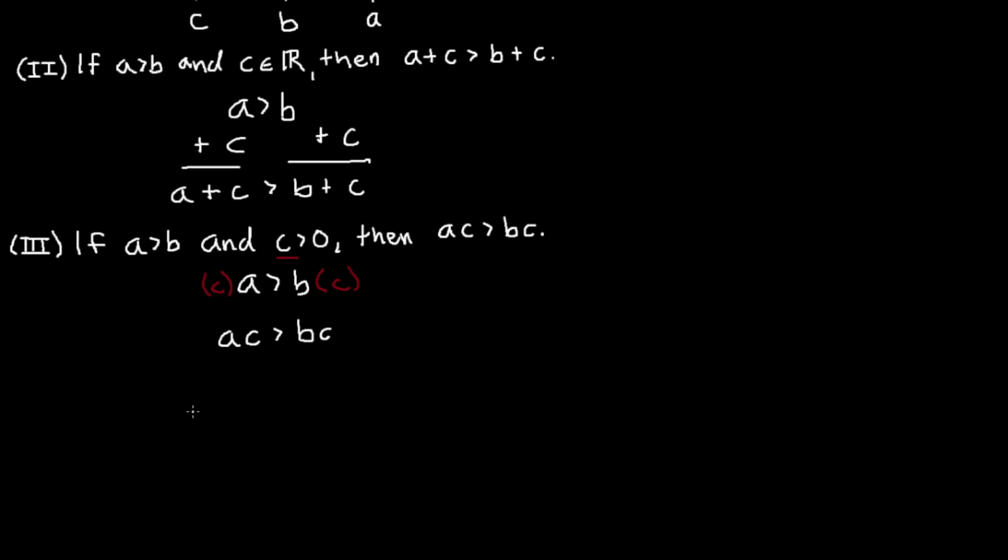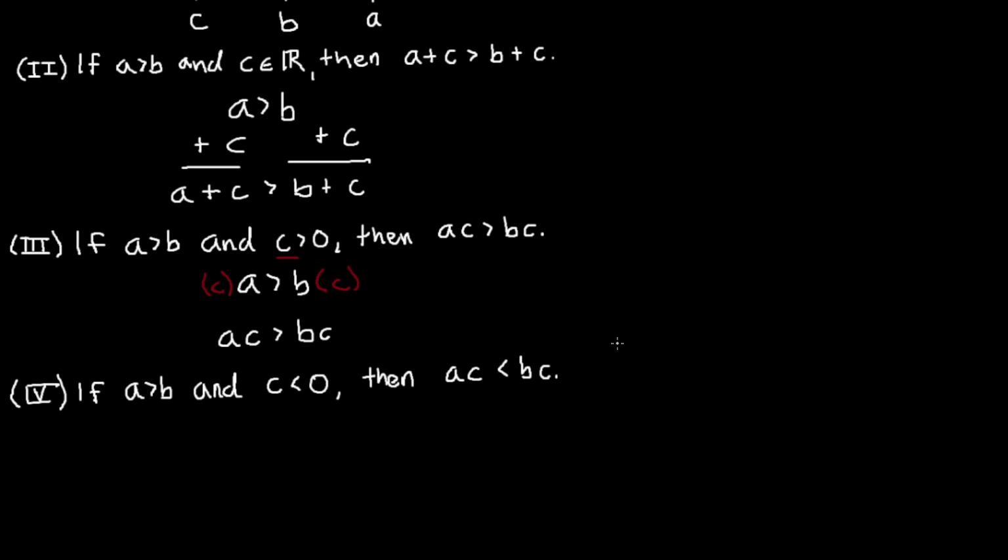Now our fourth one's going to be very similar, but instead of C being positive, C is negative. So if A is greater than B, same thing, and C is less than 0, then we would actually say that A times C is less than B times C. You probably have used this rule before in algebra when doing inequalities.